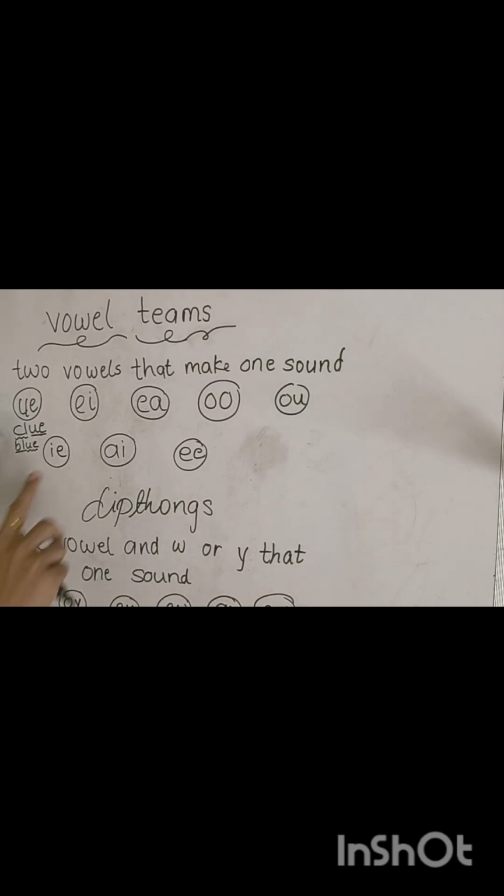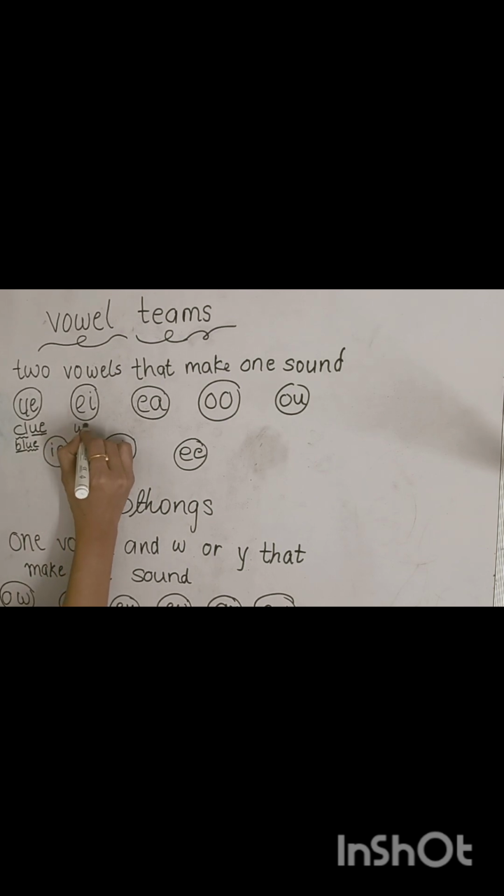Next team of vowels is E and I, which makes A, like w, a, way, way. So EI makes the sound of A. N, A, nay, nay.